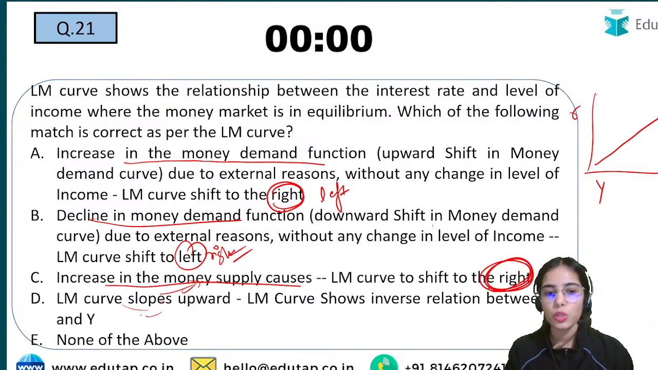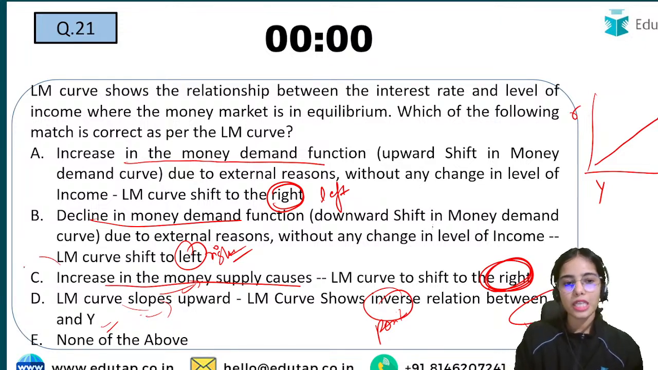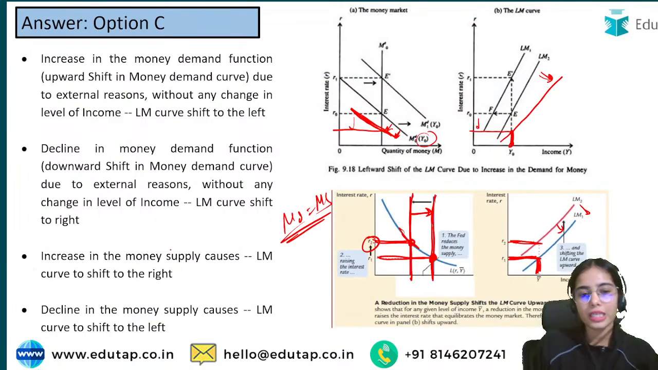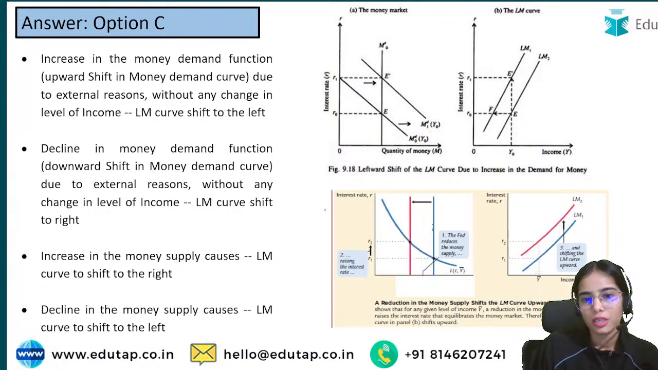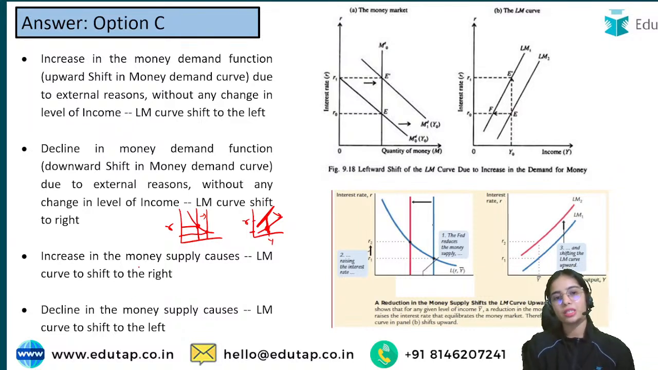The LM curve slopes upward and shows a positive or direct relationship between the rate of interest and the level of income. So only statement C was correct. With an increase in the money supply, the equilibrium rate of interest at the same level of income declines, so the LM curve shifts rightward when the money supply is increasing. So statement C was correct.